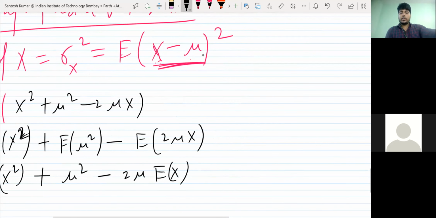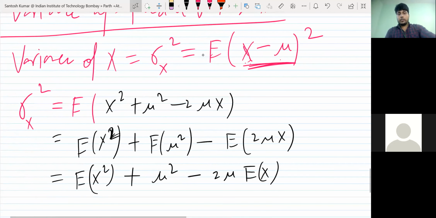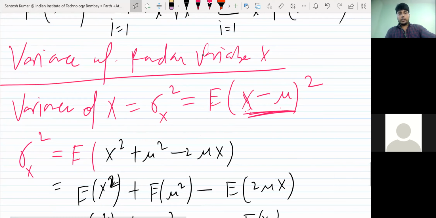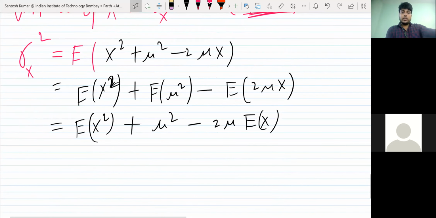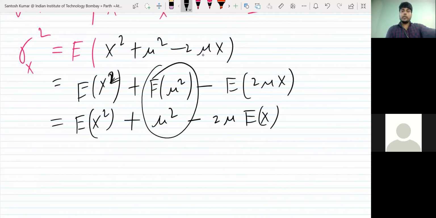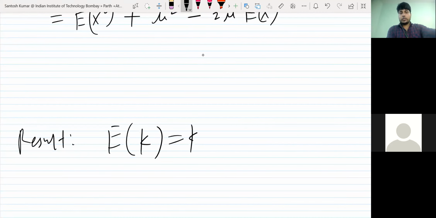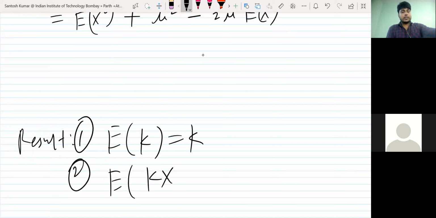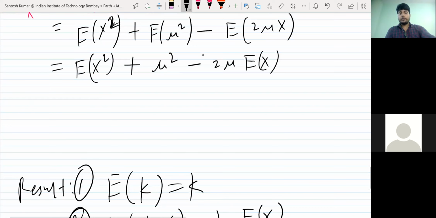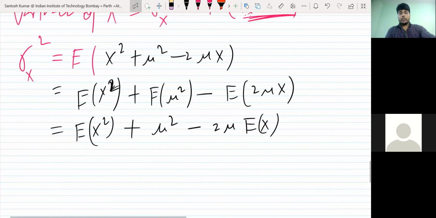So let me explain it here. First thing what I did: E of mu square I have taken as mu square. Why? Because the property is, let me write it here, some results I used. Expectation of any constant is going to be the same constant. That is the first thing. And second, expectation of k into x, so k you can take outside, k is constant, expectation of x. E is like a function, you can imagine. So I use these properties. And third,